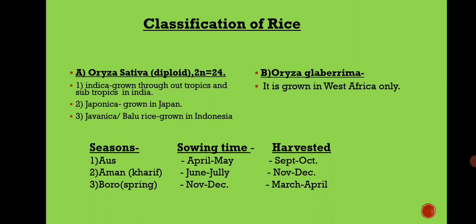Let us see seasons, sowing time and harvesting period of rice. Aus rice is sown in April and May, harvested in September, October. Aman rice, that is kharif, is grown in June, July and harvested in November, December. Boro, that is spring rice, is grown in November, December and harvested in March, April.